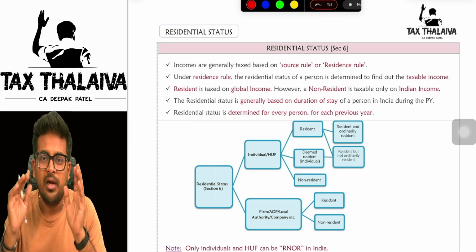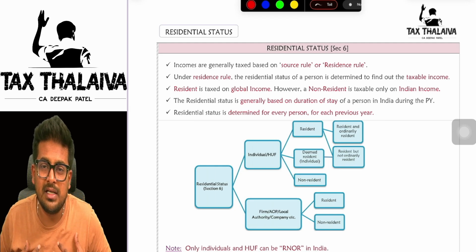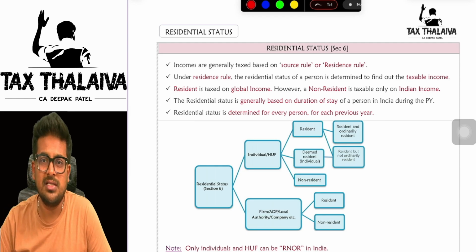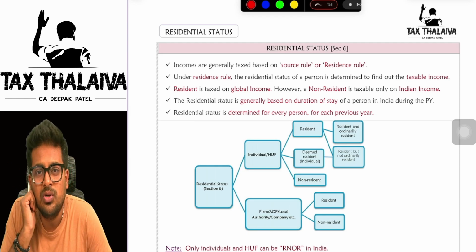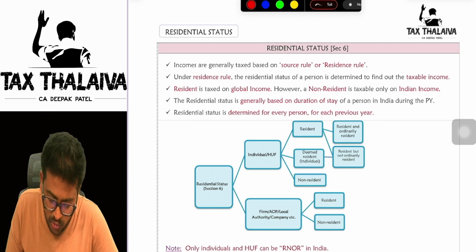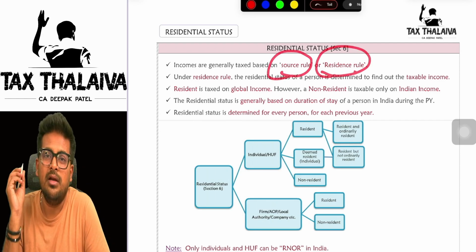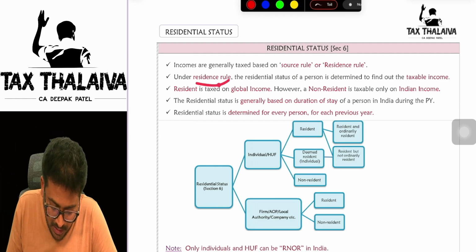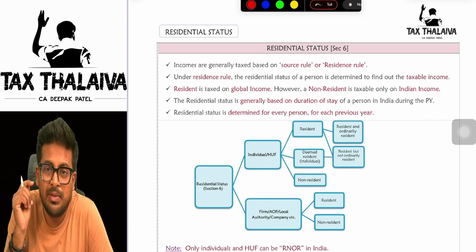One is residence rule. Residence rule is nothing but whoever is a resident of my country, I have a right to tax that person. Source rule says if your source of income is from my country, I have the right to tax. So there are basically two rules of taxation. One is the source rule and the other is the residence rule. Is it clear? Next, under residence rule, the residential status of a person is determined to find out the taxable income.